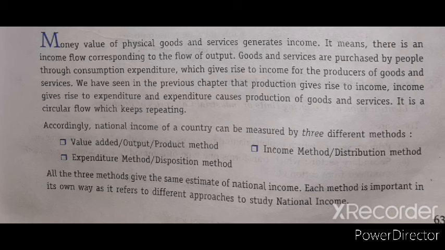So accordingly, the national income of a country can be measured by three different methods. While calculating the national income of a country, there are three methods: first one is the value added method, second one is the income method, and the third one is the expenditure method. All three methods give the same estimate of the national income. Whatever method we use, the answer will always be the same.